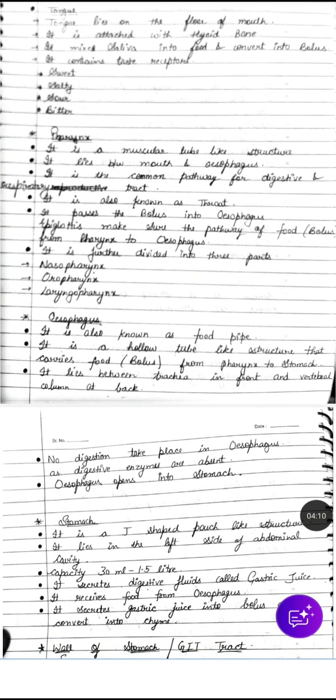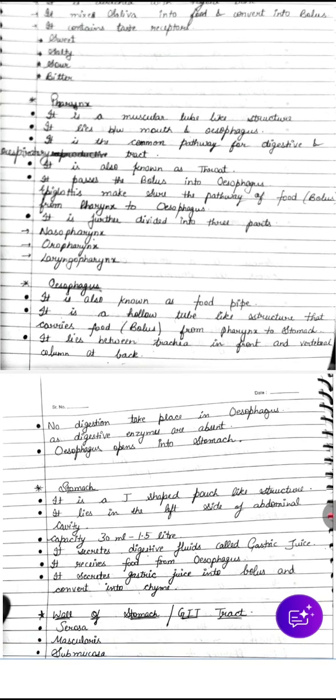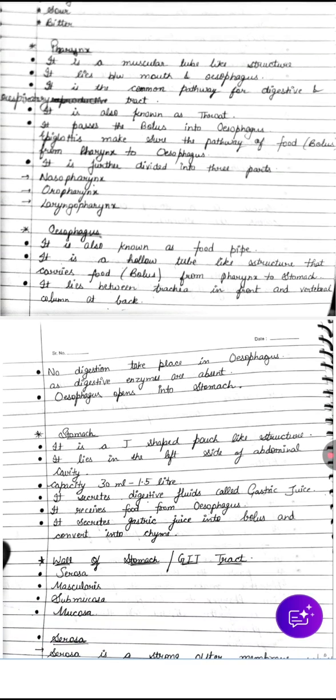Now we are discussing the stomach, which is a J-shaped pouch-like structure. It lies on the left side of the abdominal cavity. Capacity is 30 ml to 1.5 liters. It secretes digestive fluid called gastric juice. It receives food from the esophagus. It secretes gastric juice onto the bolus and converts it into chyme. So now we are discussing the stomach